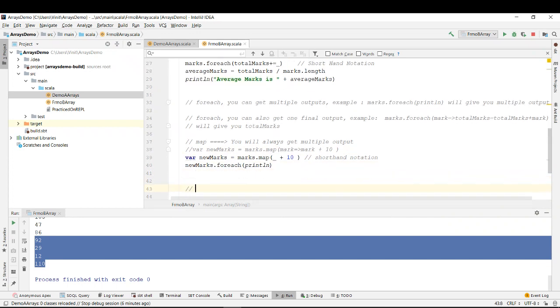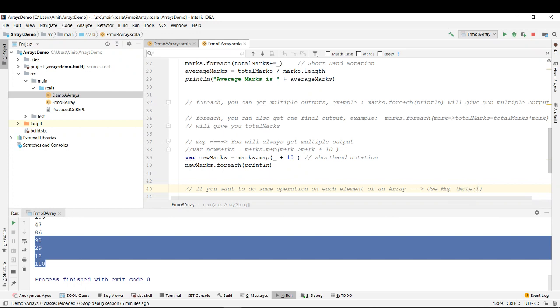So to summarize, if you want to do the same operation on each element of an array, use map.